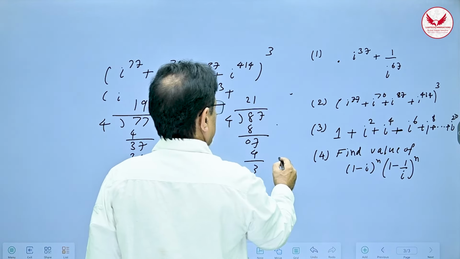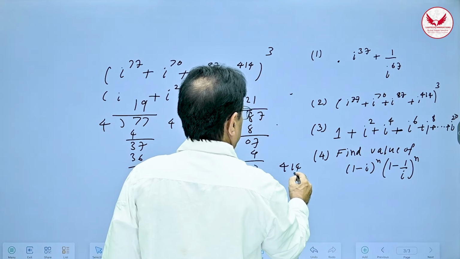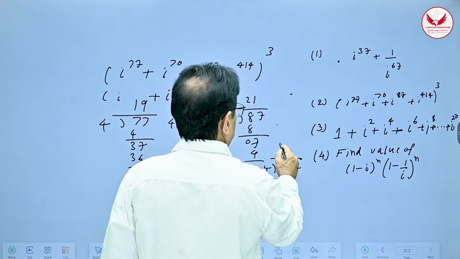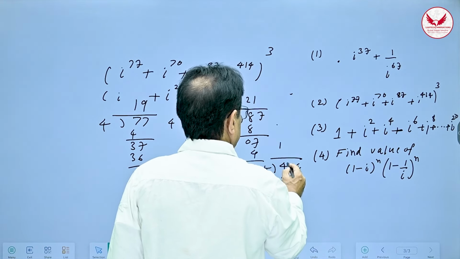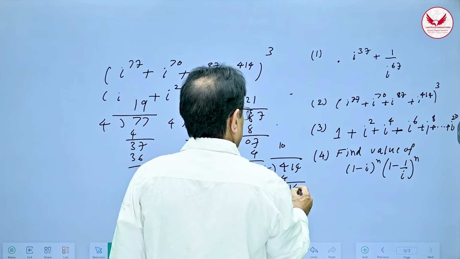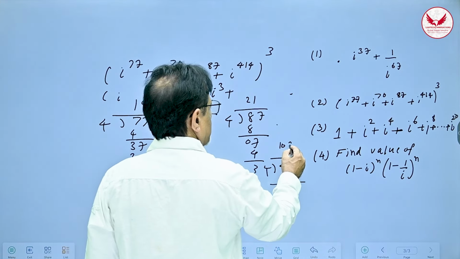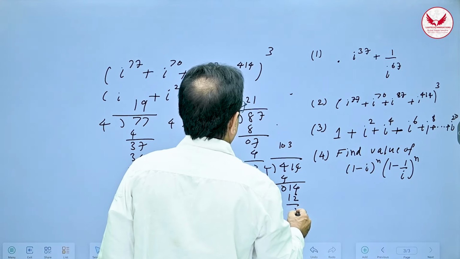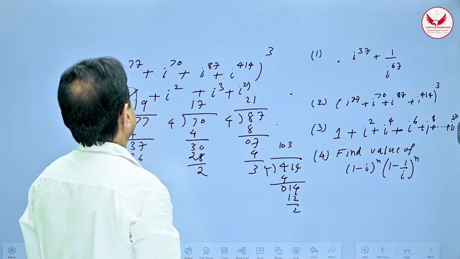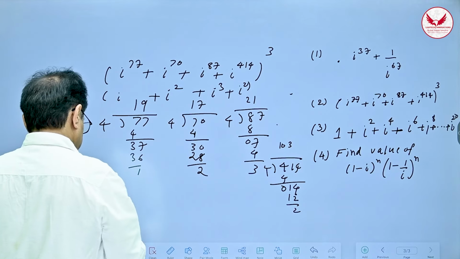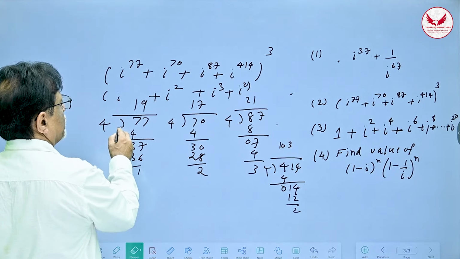And lastly, 414 is divided by 4. So it will be 1 here, 0, then 1, then again 0, then 4 threes are 12. So the remainder is 2. So it will be again i square. Correct? So therefore, now let us remove these divisions.